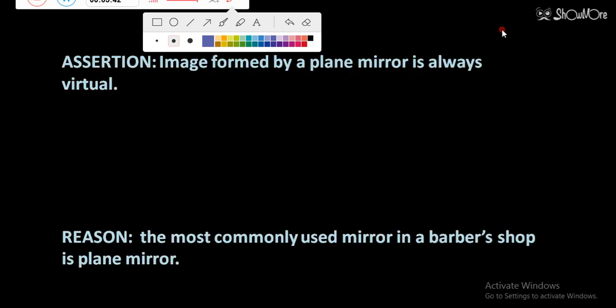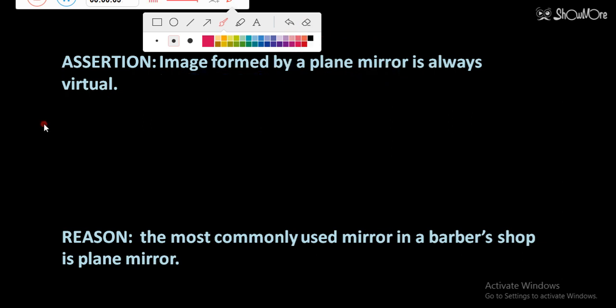Now you can see the examiner is saying, assertion: image formed by a plane mirror is always virtual. If you have gone through the properties of images formed by different mirrors, then you know about the property of a plane mirror, which type of image it will form.